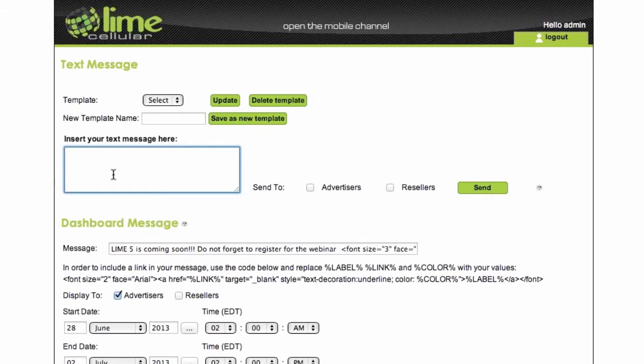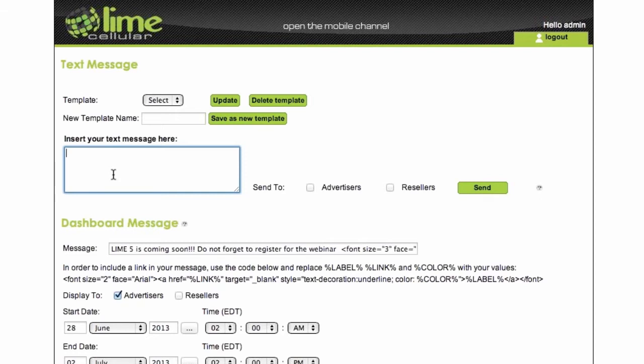And you can include your message right here and send a text blast. This really allows you, the admin, to blast messages without the need to build a separate opt-in list. So it's kind of built in to your system.